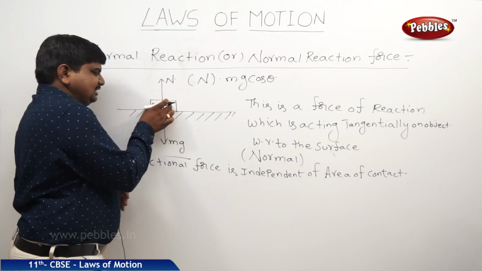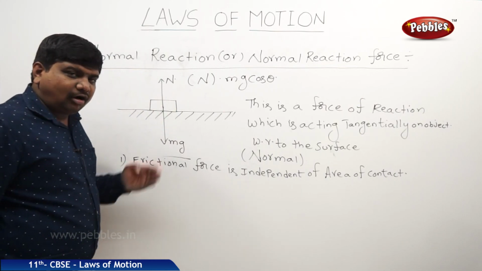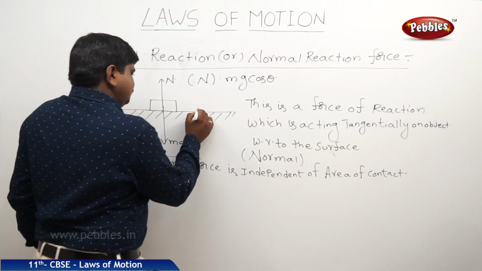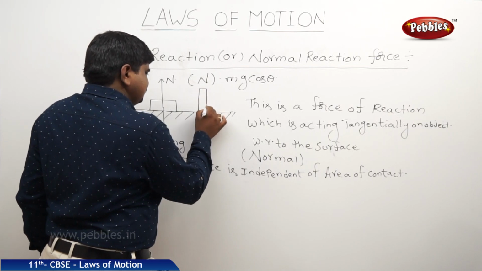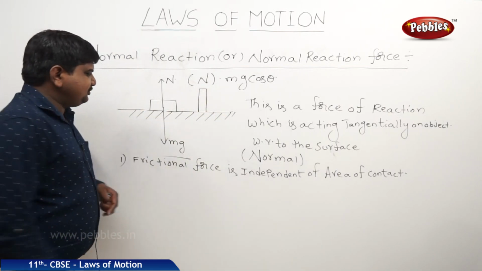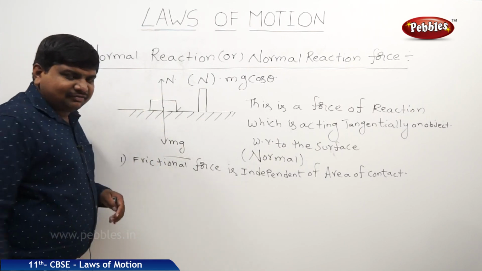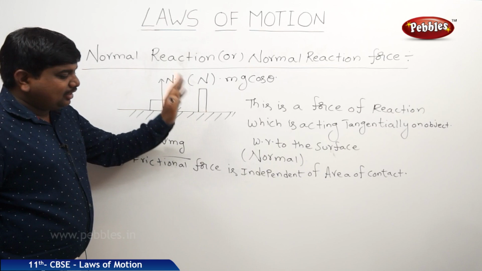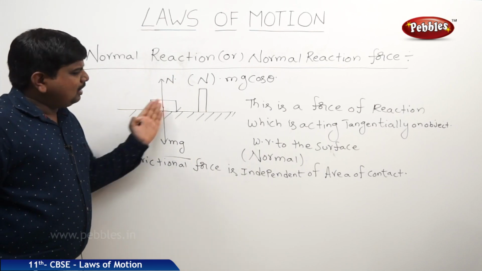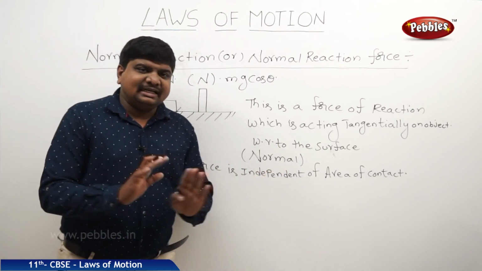If you see this object, this object is placed horizontally on the plane, and we can keep the object like this also. In this case more area of the body is in contact with the surface, and here only less area of the body is touching the surface. Whatever may be the case, frictional force is independent.